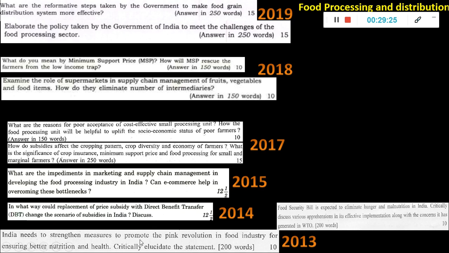India needs to strengthen measures to promote the pink revolution in food industry. Okay, so there is something called pink revolution, which is in the meat industry and all. So this one you have to prepare for when revolutions are asked. There was a question in the previous slide where I showed you all the revolutions. So pink revolution was one thing, and you could have got some marks for that if you had done this. Okay, now savings, growth, inclusion, and jobs.